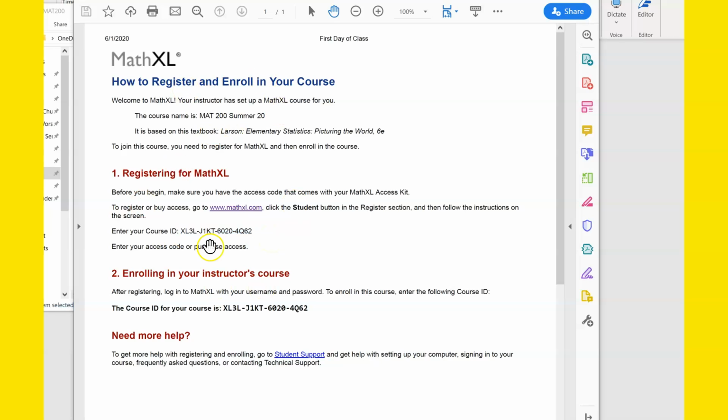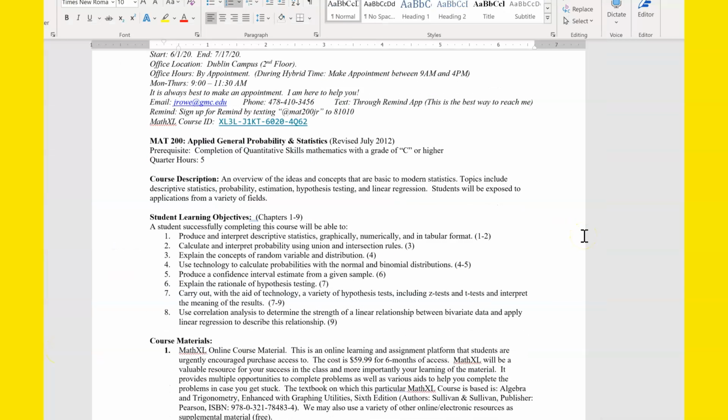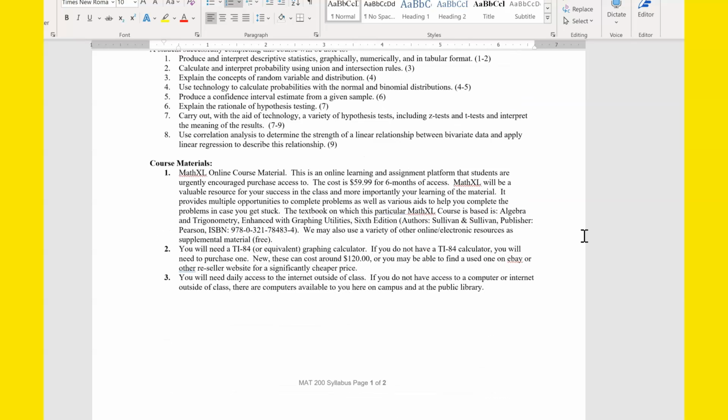And these instructions are also on, so the syllabus and the Math Excel enrollment instruction sheet here are both on the Moodle course page in the folder that's titled Syllabus and Math Excel Enrollment handout. So you can get this there. And then just continue to follow the instructions until you're signed up for the Math Excel program. All right. You can read through this on your own.